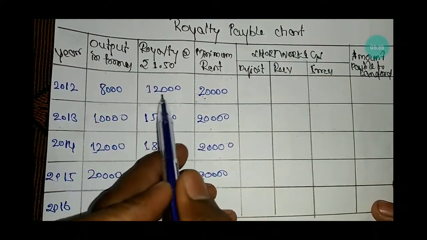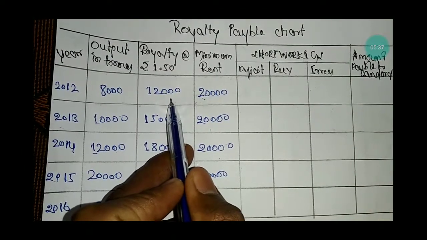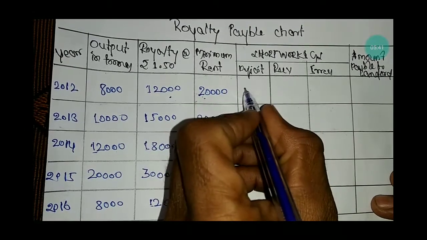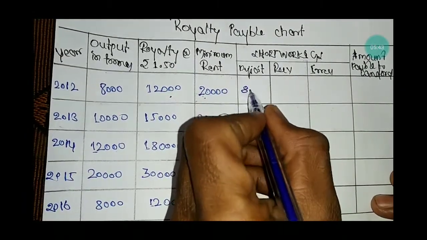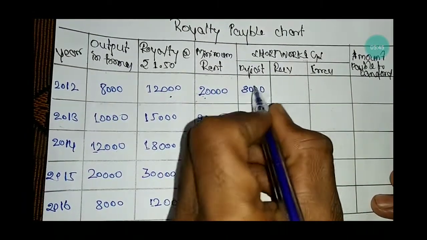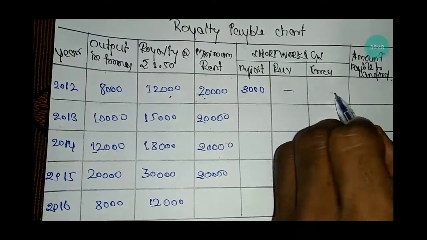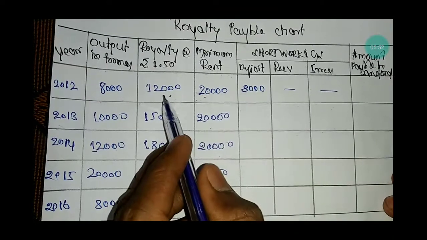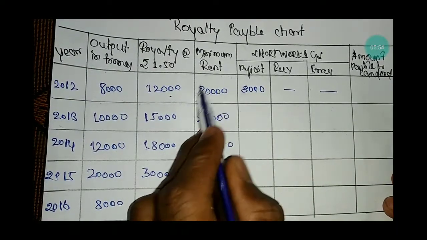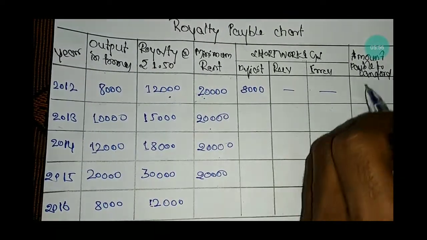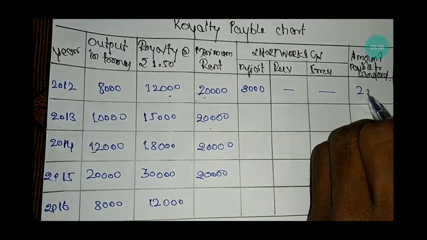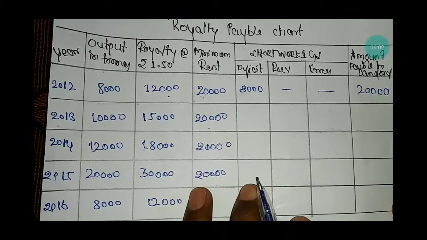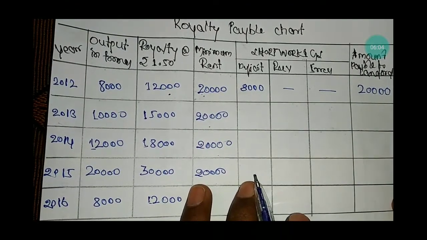In the year 2012, the royalty is less than the minimum rent. Royalty is less than the minimum rent by rupees 8,000. There is no recovery, there is no irrecovery. The amount payable to landlord is rupees 20,000 because the royalty is less than the minimum rent. So the minimum rent will be payable to the landlord. The amount payable to landlord in the first year is 20,000.